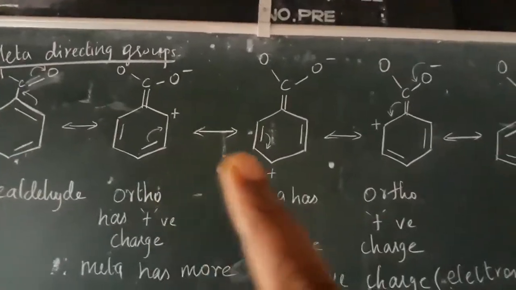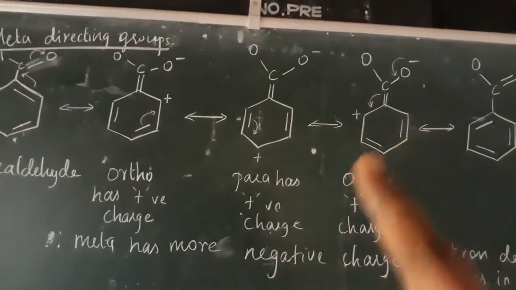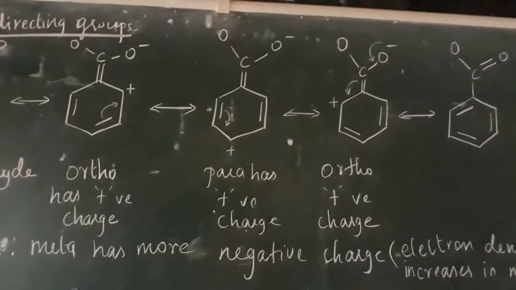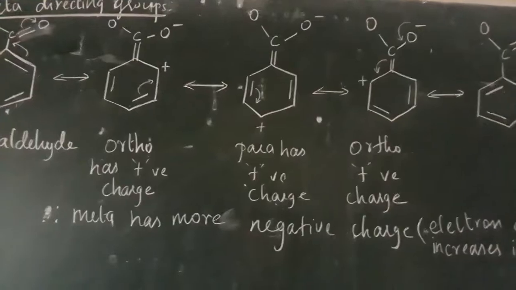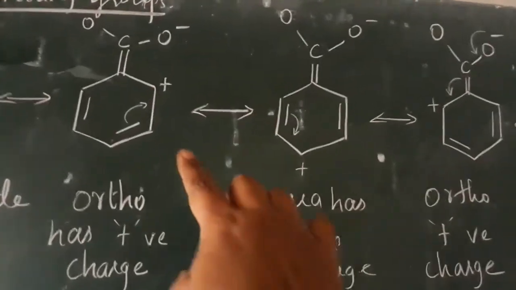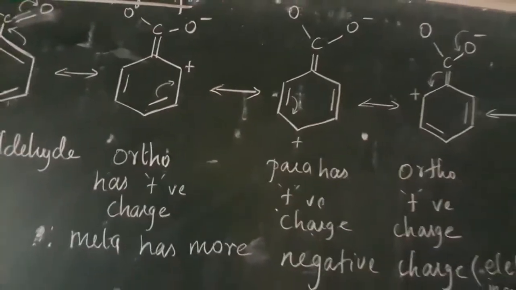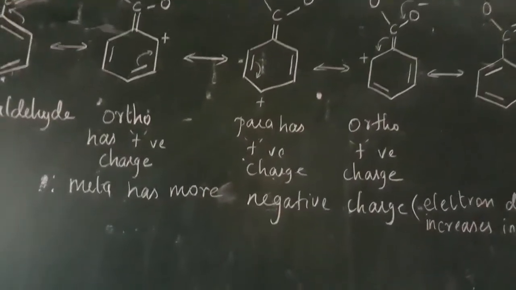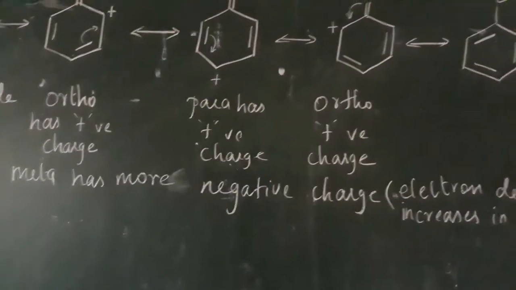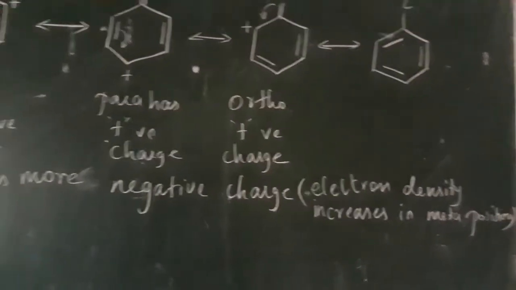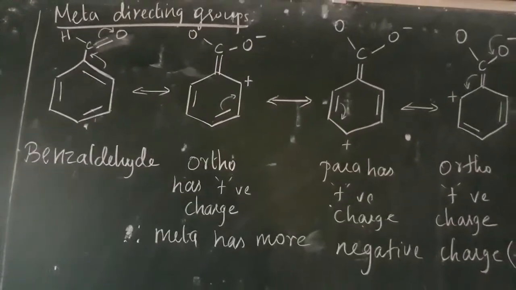But in benzaldehyde, here also we have three resonance structures, in ortho, para and again ortho. What charges do we have? We have positive charges. So the positive charges are at the ortho and para positions, and the meta position has more negative charge. So the incoming groups select the meta position only, because the electron density is increased at the meta position. So they are called meta-directing groups.